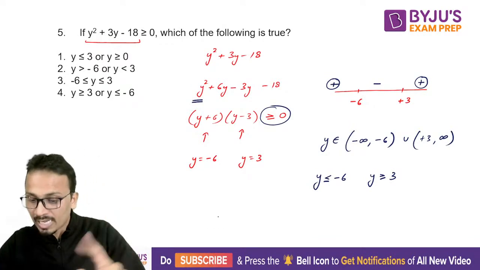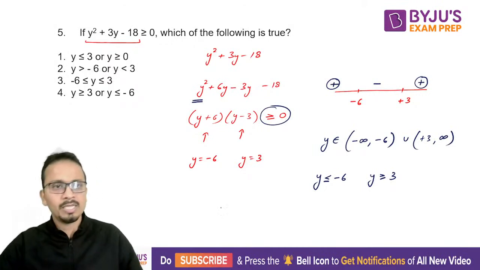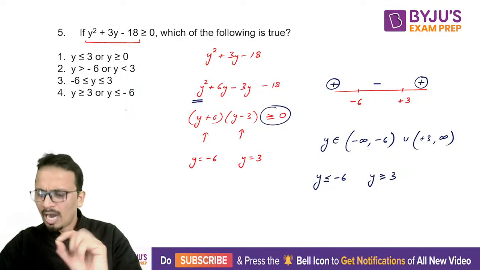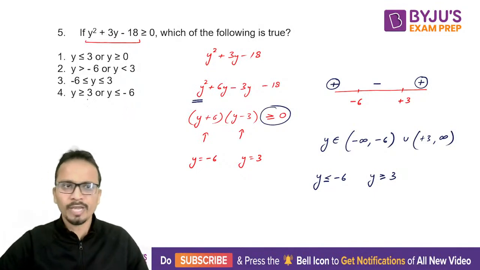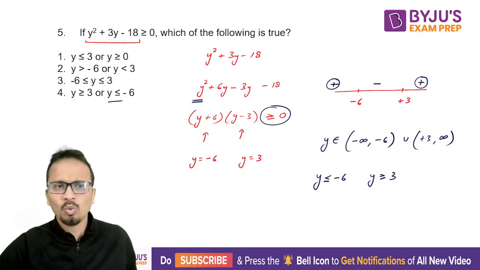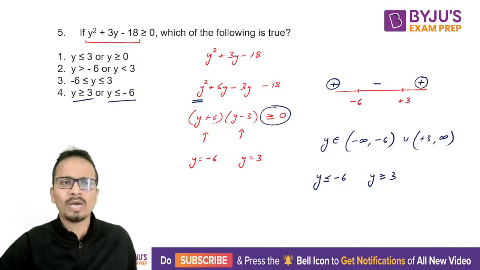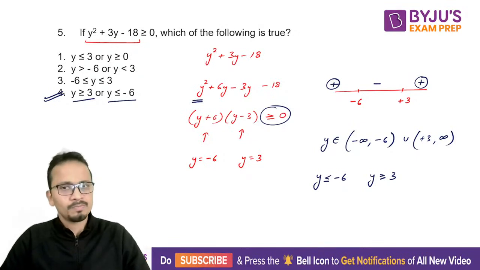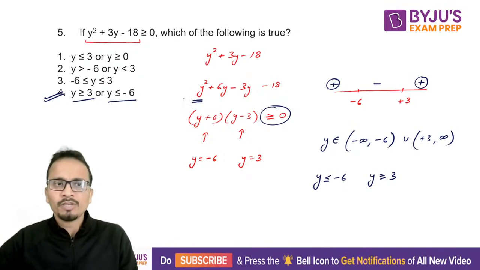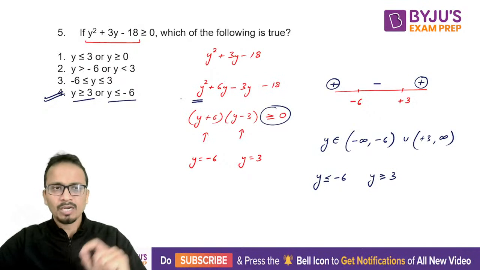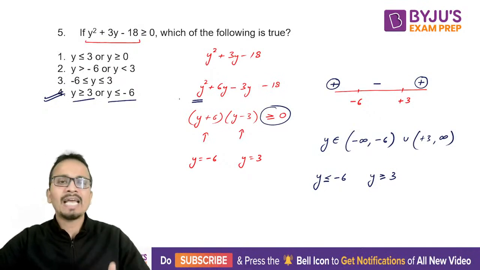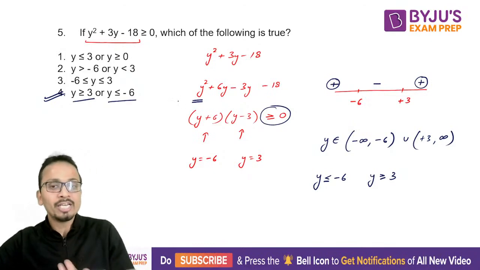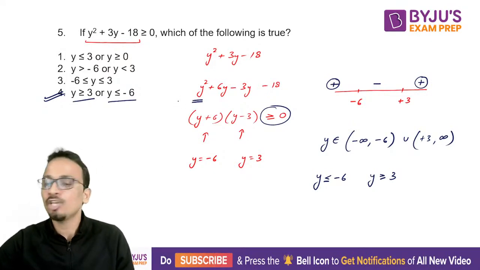Tejaswi, I'll come back to your answer and tell you how to avoid this confusion. So the answer will be y less than or equal to minus 6, y greater than or equal to 3. So the answer should be option 4. Now first of all, one more thing: do we have the sign of less than or less than or equal to? Do we include the equality sign or not?